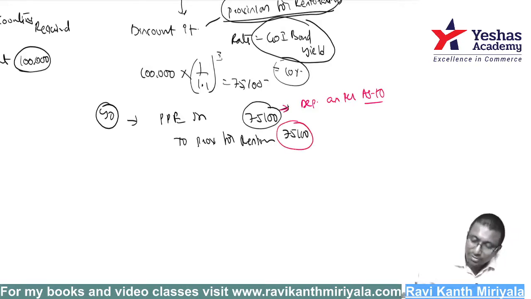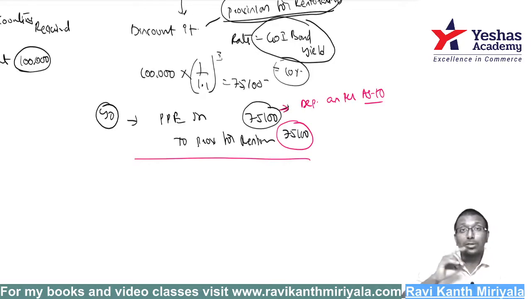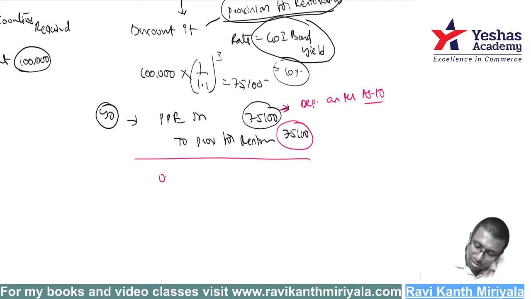Sir, but the liability is 75,100, na? Yes, as of today 75,100, but I am supposed to pay 1 lakh rupees after 3 years. Increase the liability. That is called unwinding. Unwinding the liability, what do you say? Finance cost or interest cost, something like that. Finance cost account debit to provision for liability.